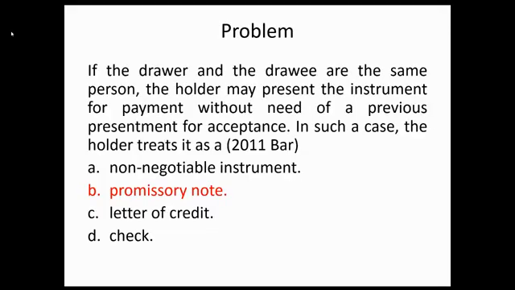Problem. If the drawer and the drawee are the same person, the holder may present the instrument for payment without need of previous presentment for acceptance. In such case, the holder treats it as letter B, promissory note. Why? Kasi hindi na raw kailangan ng presentment for acceptance. Kaya treat it siya as promissory note. Kasi pag promissory note, hindi kailangan ng presentment for acceptance. Kasi nga yung drawer and drawee are the same person.